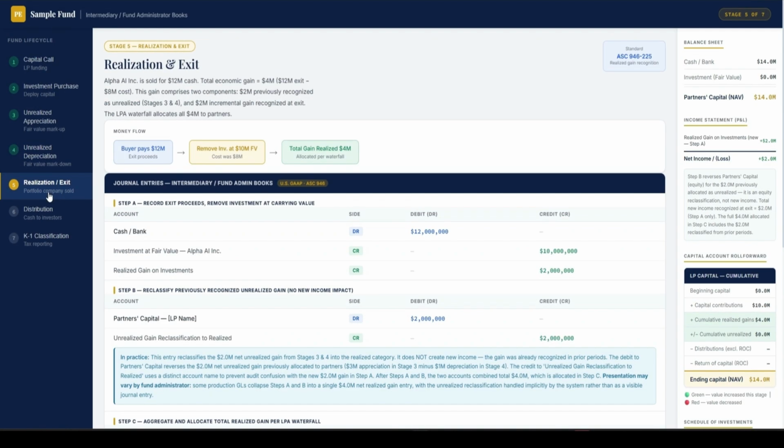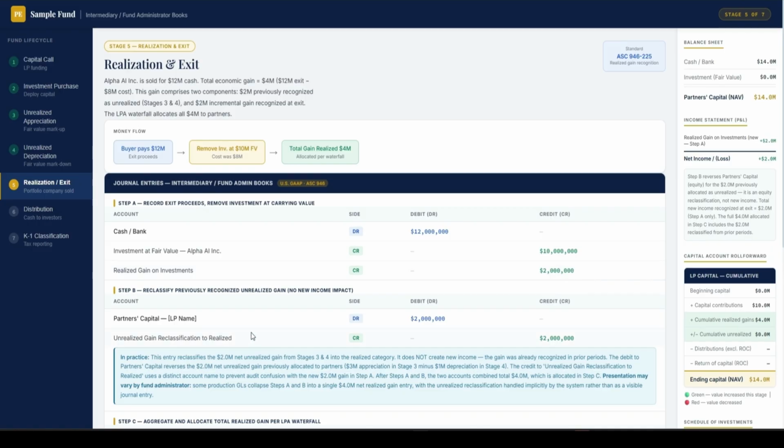And then now we are at the stage of selling the investment to realize some of the gains. So assume we sold this property for $12 million. Remember, we purchased this property for $8 million. It increased $3 million, then decreased by $1 million. On our most recent book, this property is $10 million, right? Which means in this transaction, we have a $2 million realized gain.